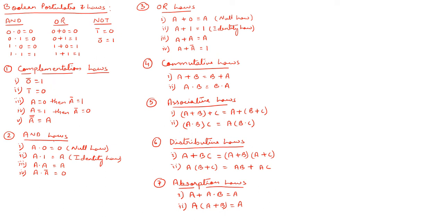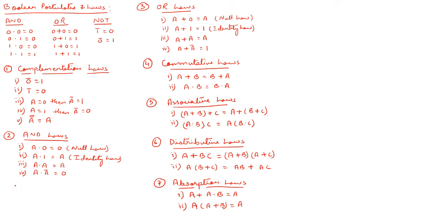Coming to the next one, the AND laws. You can see A dot 0 equals 0, which is also called the null law. Then A dot 1 equals A, also called the identity law. Then A dot A equals A, and A dot A complement equals 0. Let me solve something here with regard to these AND laws so it will be easier to understand.